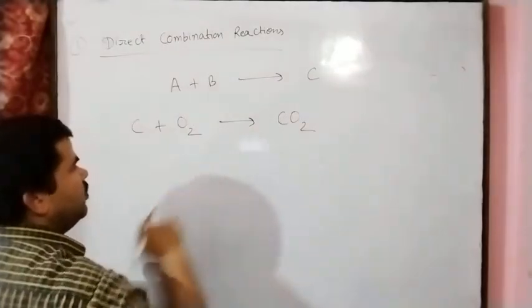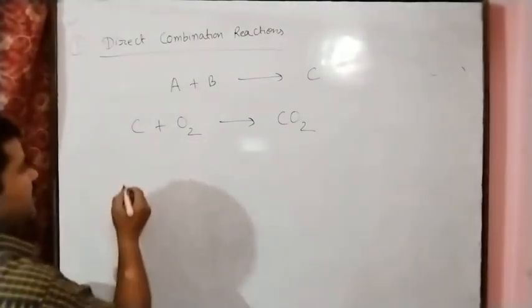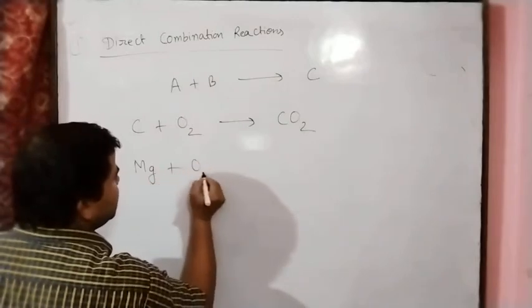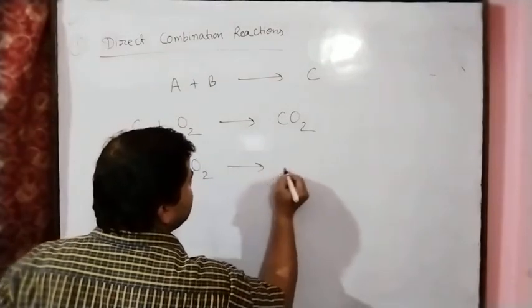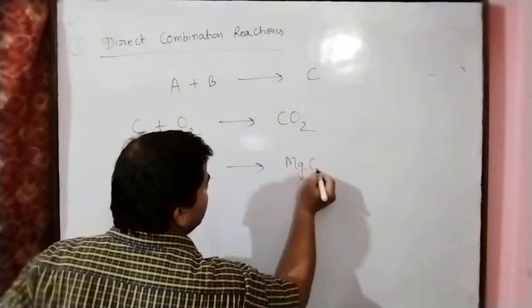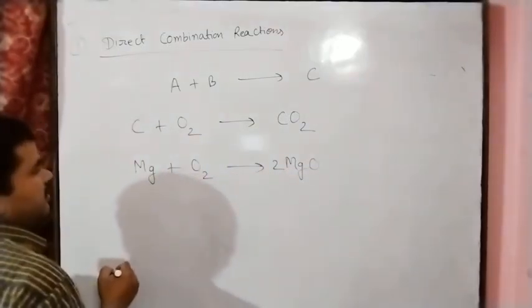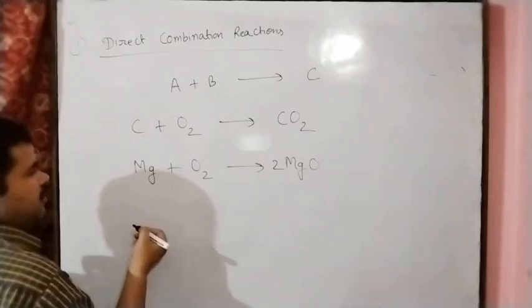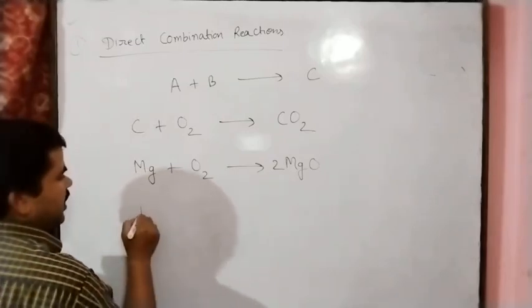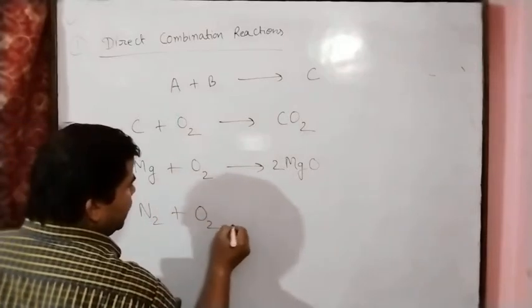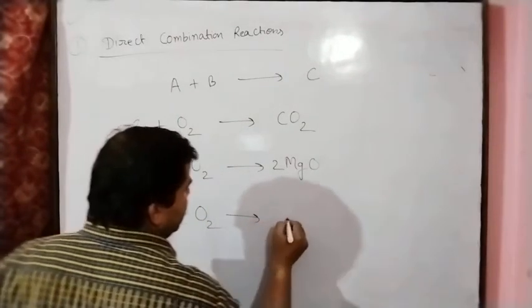In the same manner, if we see another example, suppose that magnesium reacts with oxygen, so we get magnesium oxide, MgO. In the same manner, suppose that nitrogen reacts with oxygen, we get nitric oxide.